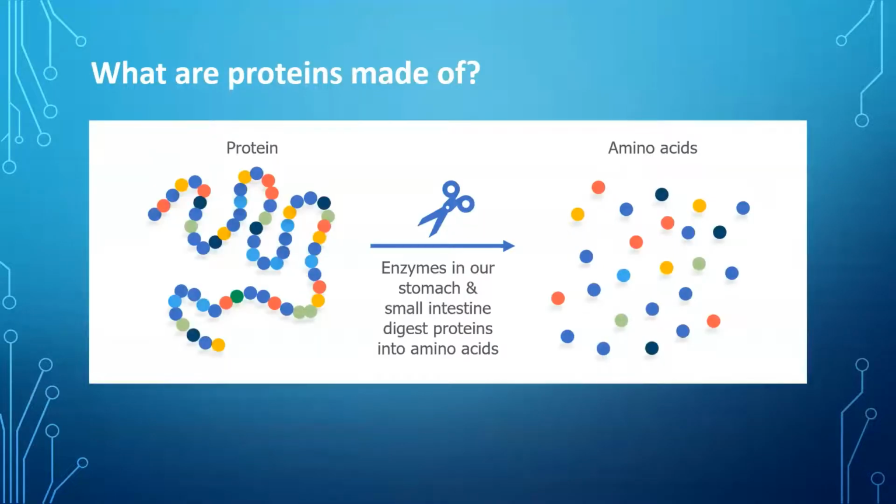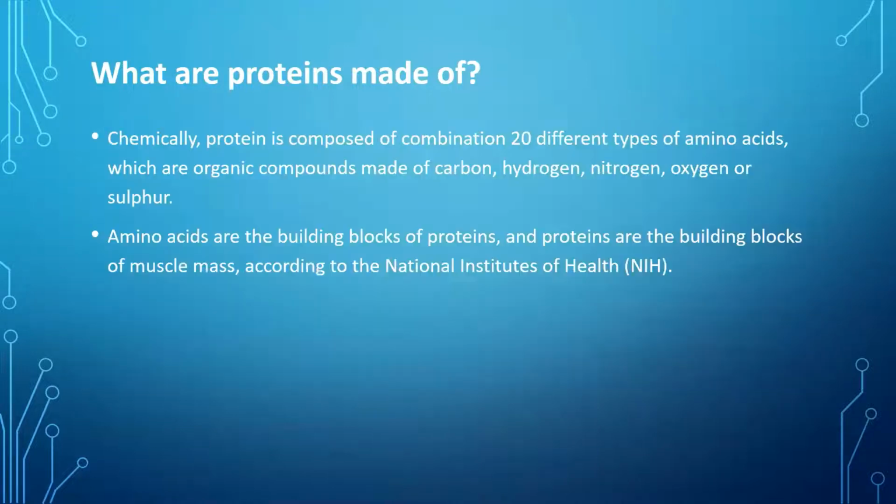So what are proteins made of? In layman's terms, it's basically a string of beads comprising 20 different amino acids, which are organic compounds made of carbon, hydrogen, nitrogen, oxygen, or sulfur. They combine together and interact with each other.